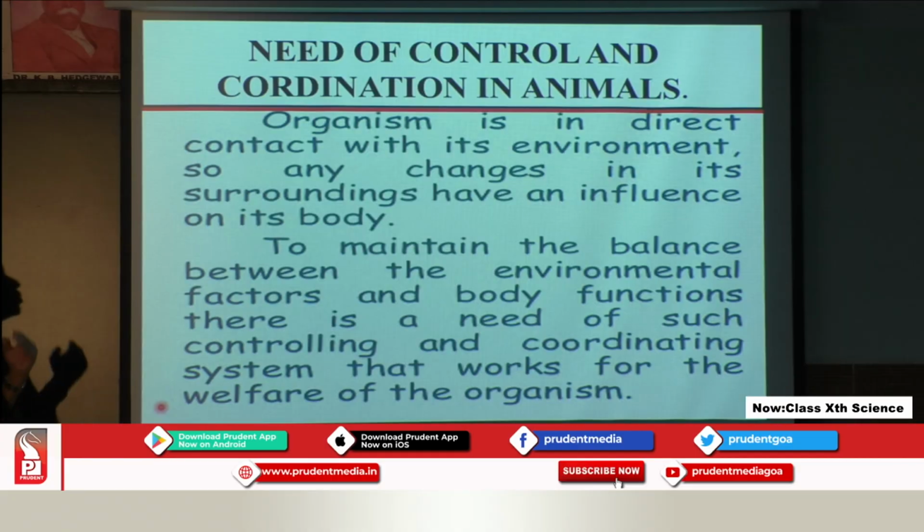Control and Coordination. So, the need of control and coordination in animals. An organism is in direct contact with its environment, so any changes in its surroundings have an influence on its body. To maintain the balance between the environmental factors and body functions, there is a need of such a controlling and coordinating system that works for the welfare of the organism.